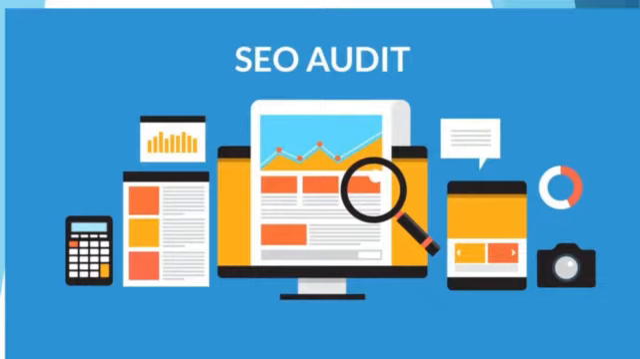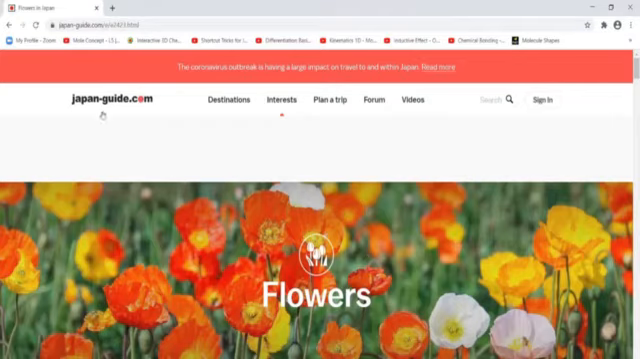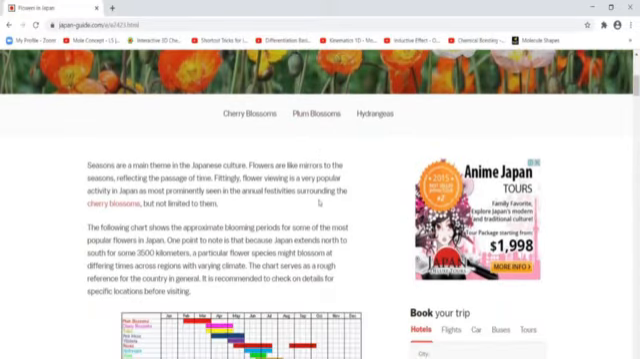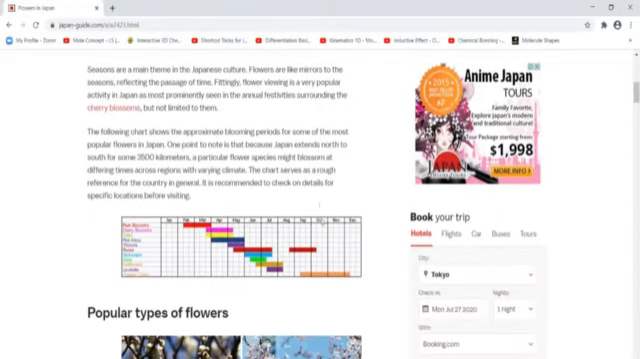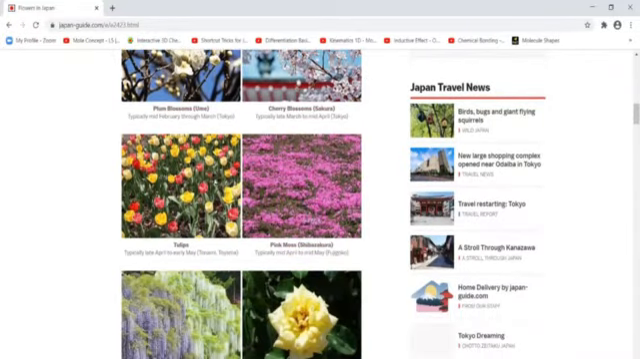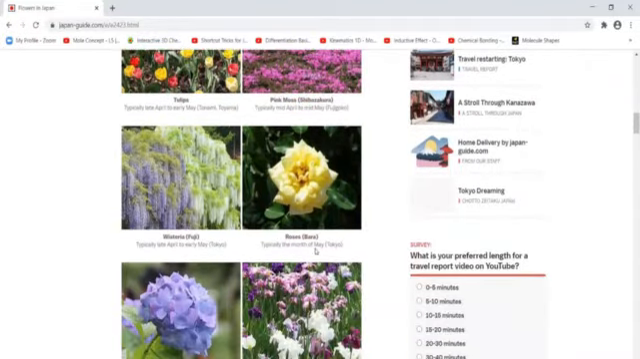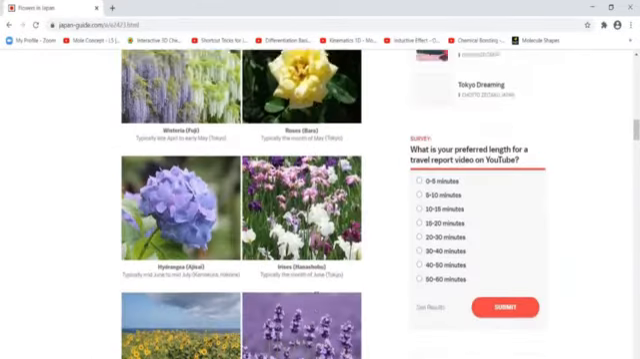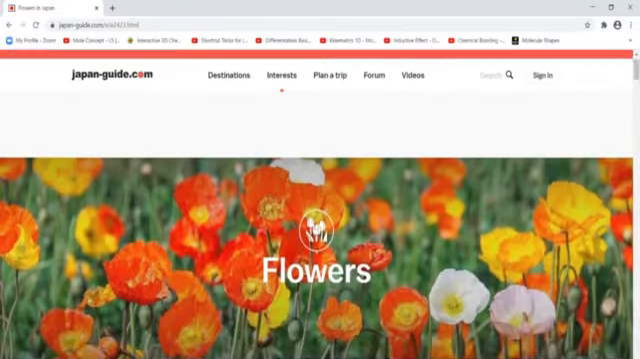Now we will take one example website and we will see how these approaches work with SEO audit. I have one beautiful website, japanguide.com, where there are many images related to Japan flower gardens, the booking for the garden, and then the information about the garden, flowers, blooming season, etc. Now what I will do is make an audit of this website.